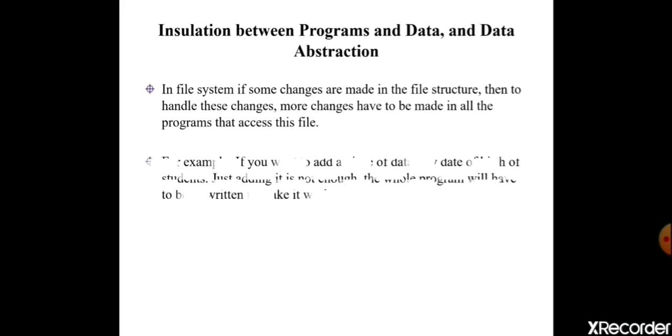Insulation between programs and data, and data abstraction. In a file system, if some changes are made in the file structure, then to handle these changes, more changes have to be made in all the programs that access this file. For example, if you want to add a piece of data, say date of birth of students, just adding it is not enough.